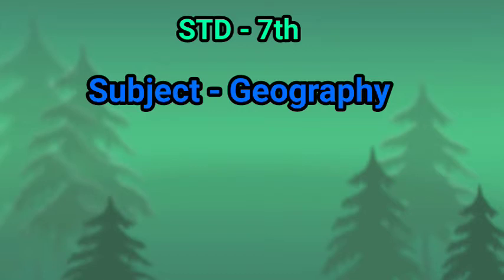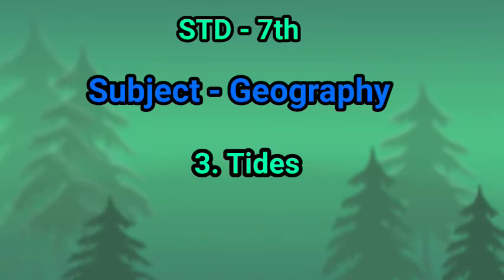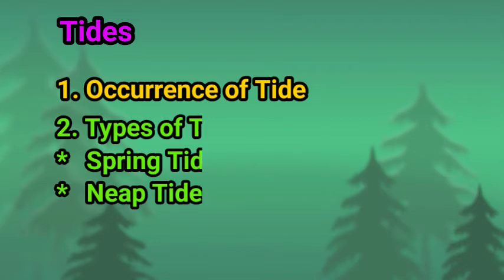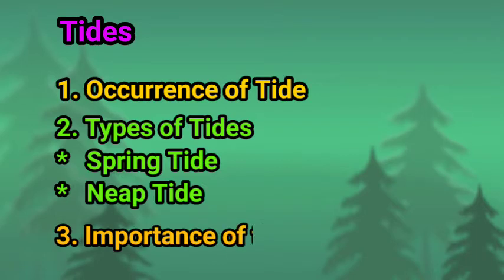In the last video we had started our lesson number 3, tide, but some part of this lesson is remaining. In this video we are going to complete this part of the lesson. So children, we had learned in the last video about tide, the occurrence of tide, the geographical and scientific reason behind the occurrence of tide. Neap tide and spring tide are the types of tide. We also learned about the importance of tide, and how these tides affect human life.